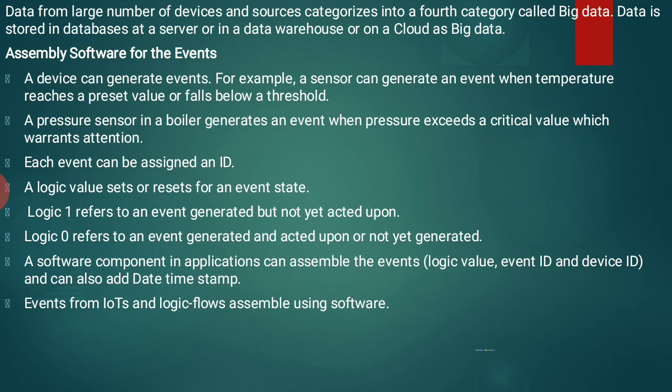A logic value sets or resets an event state. We are setting logical values for setting or resetting the event state. Logic 1 refers to an event generated but not yet acted upon. So it is just like true or false. Logic 0 refers to an event generated and acted upon, or not yet generated. So it is either true or false, the true state as well as the false state.